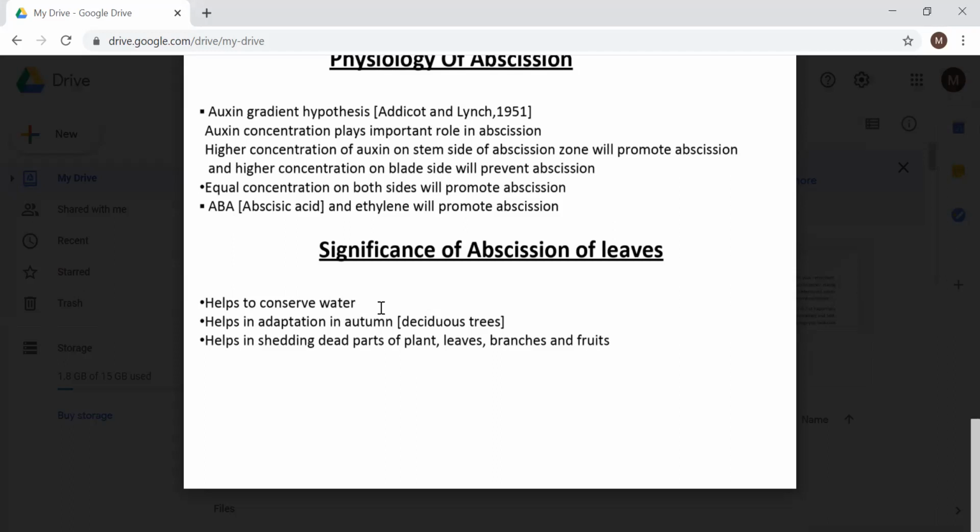Then this phenomenon, abscission of leaf, also helps to reduce the rate of transpiration. Supposing a plant is growing and older leaves remain on the plant, younger leaves will not develop properly because younger leaves, younger fruits and younger flowers need more nourishment. And older leaves, which are becoming parasites on the plant, importing nutrients from the plant instead of making them, will affect the growth of the plant. So older leaves, older twigs, older branches will fall down. And ultimately, this will also help to conserve water and nutrients for the plant. This is all about abscission. Thank you.